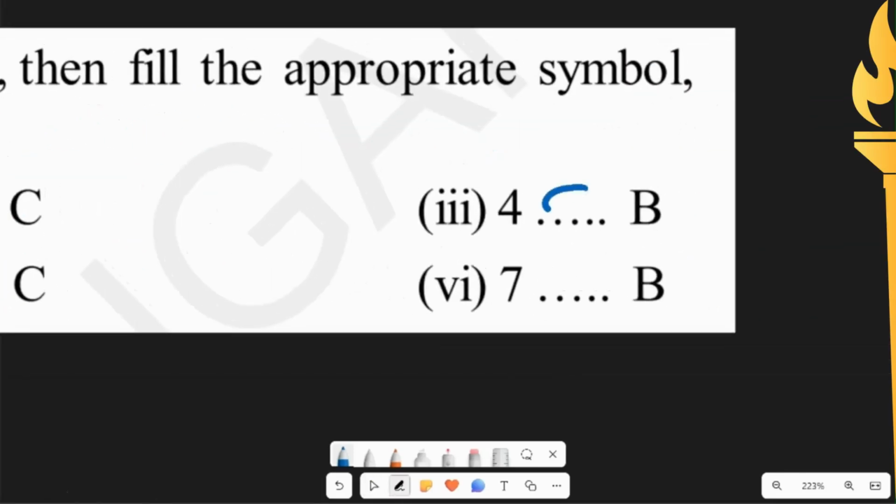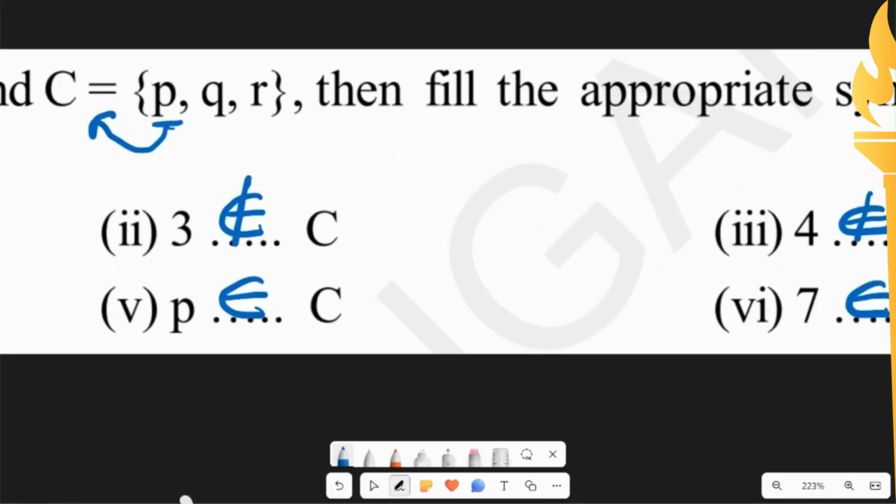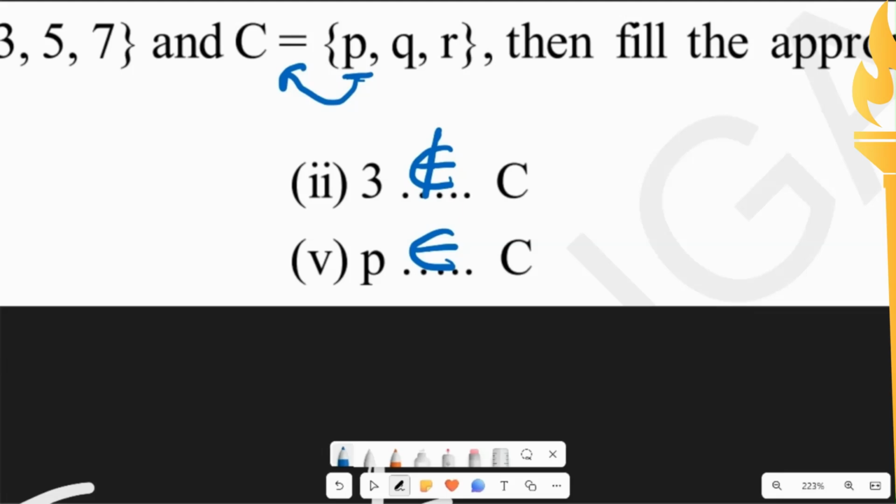So 4 does not belong to B, while 7 belongs to B. So belongs to means the element is present in the set, and does not belong to means the element is not present in the set.